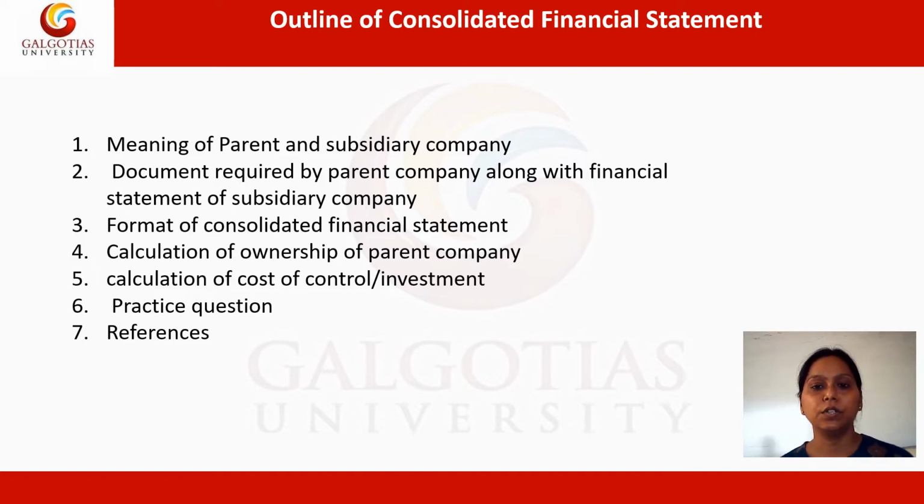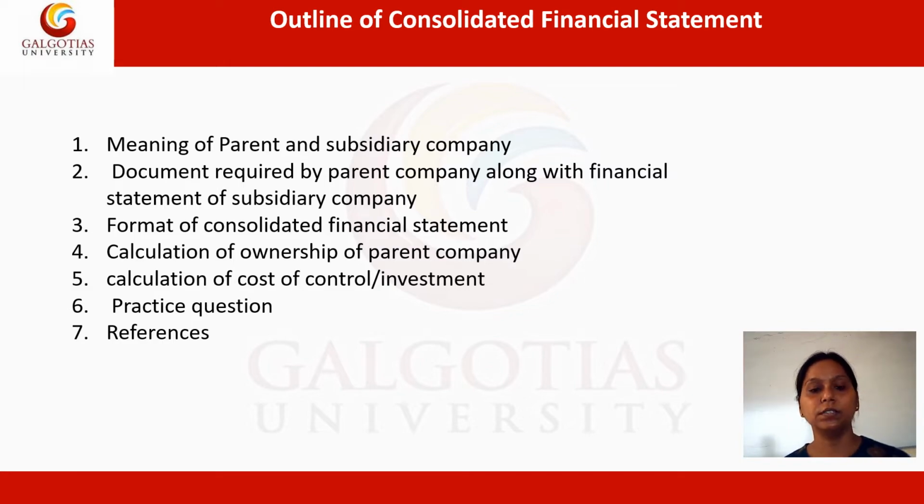Now, the outline of the consolidated financial statement, the things which we are going to cover throughout this session is, firstly, we will discuss the meaning of parent and subsidiary company. Second, the discussion will be on the documents required by the parent company along with the financial statement of the subsidiary company. Third, there will be discussion on the format of consolidated financial statement.